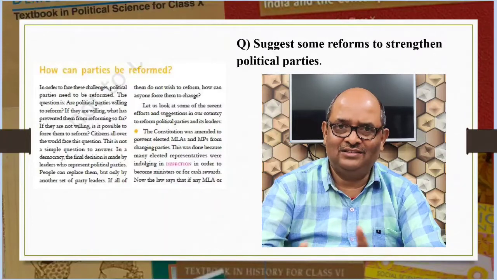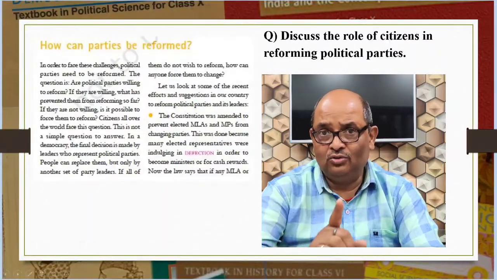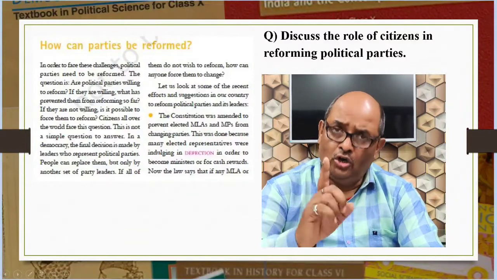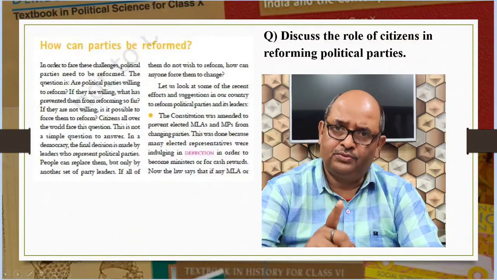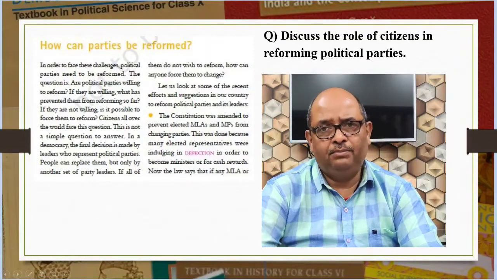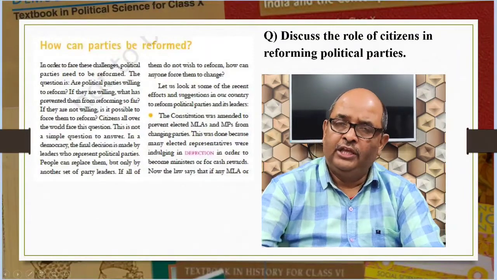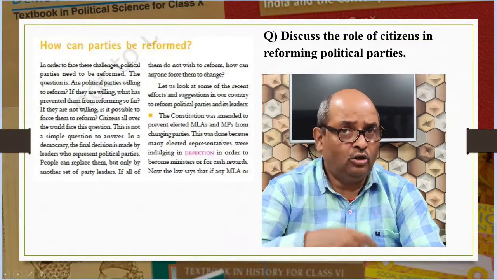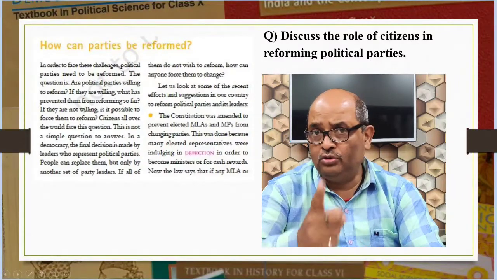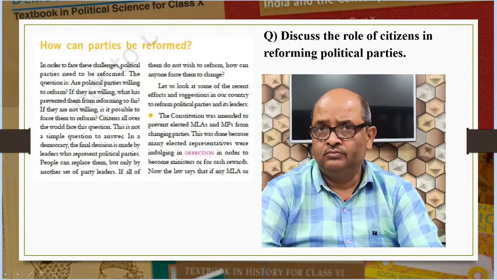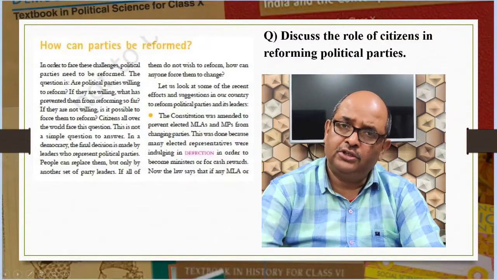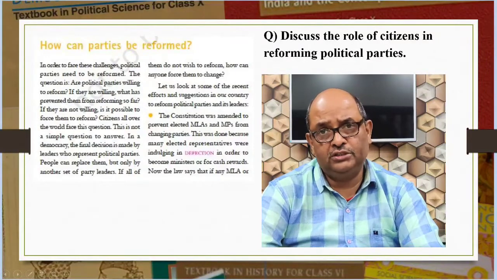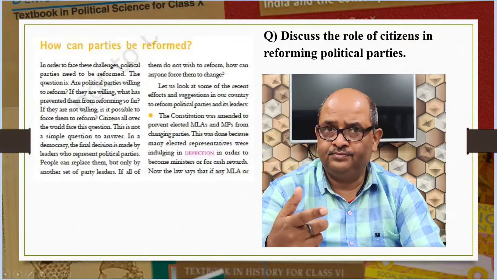Finally, let me discuss the last question. Discuss the role of citizen in reforming political parties. Ordinary citizen, pressure groups, movements and media can play a very important role. If the political parties feel that they would lose public support by not taking up reforms, they would become more serious about reforms. People can put pressure on political parties for reforms. This can be done through petitions, publicly and agitations.